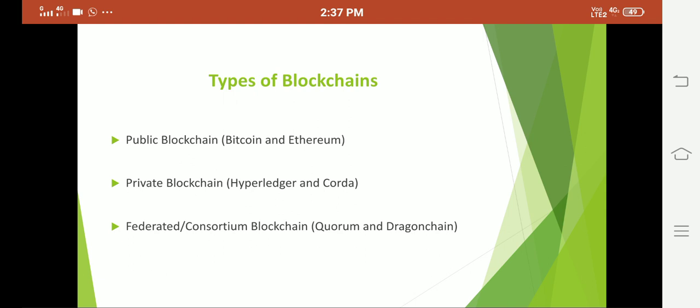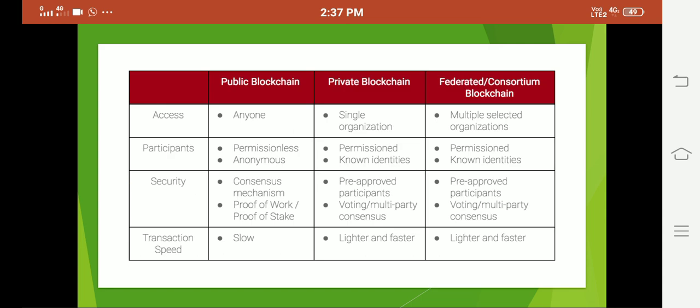Here, two or more organizations, a group of organizations, that want to collaborate and develop a blockchain-based application can go to the consortium blockchain. This is also a permissioned blockchain. Here we can see the differences between public, private, and federated blockchains. For access: in the public blockchain, anyone can access the network; in the private, a single organization; in federated, multiple selected organizations.